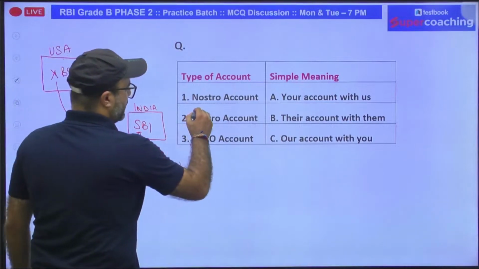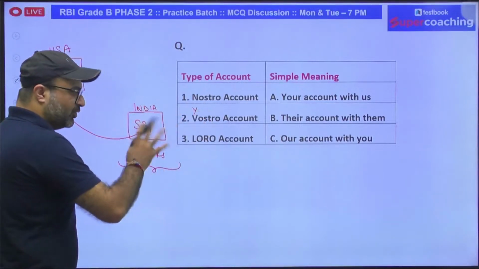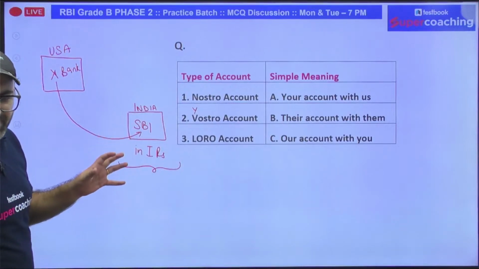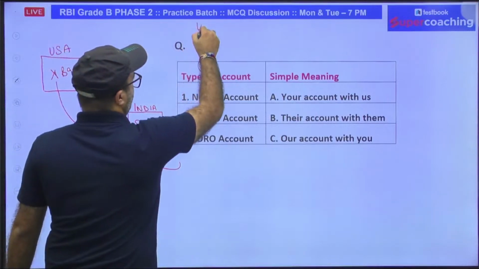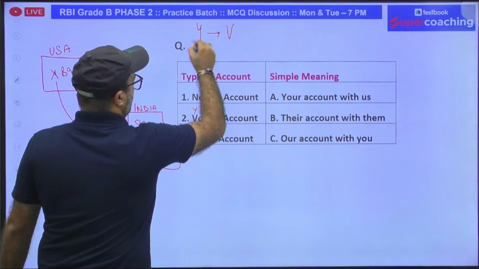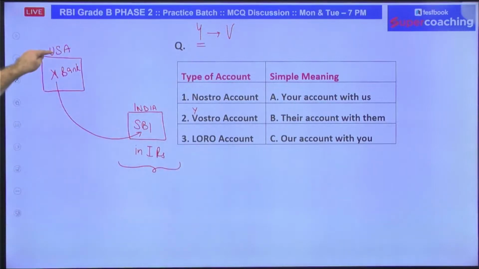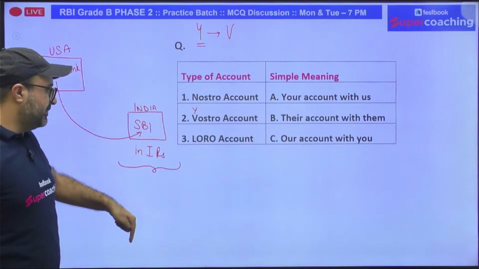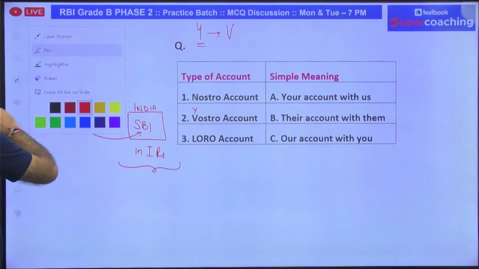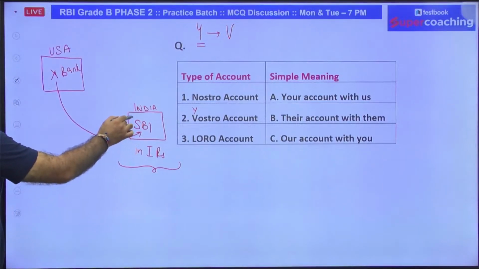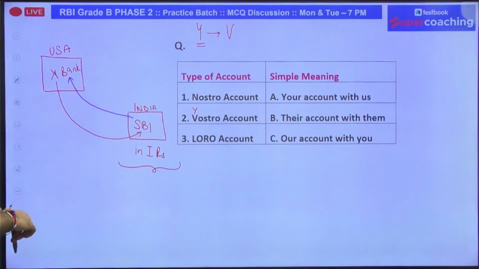That type of account. Y and V have almost the same shape when we write them down. So if they have the same shape, then remember V for Y, which says your account with us. Your account with us means a foreign bank is holding an account in a domestic bank, in domestic currency. That is known as vostro account. On the other side, our account, that means SBI is opening an account in X bank in US dollars. That will be termed as our account with you.